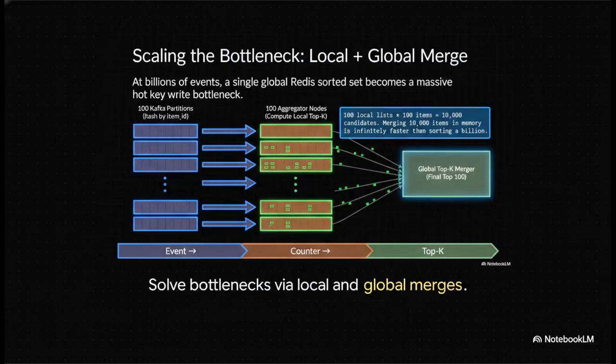The elegant solution is something called a local plus global merge. Instead of writing every single update to one global list, we compute a local top K inside each aggregator node partition first. Let's say we have 100 aggregator nodes processing data. Each node finds its own local top 100 items. Then they periodically flush just those tiny local lists to a global top K merger. Let me tell you, merging 10,000 pre-aggregated candidates in memory is infinitely faster than trying to sort a billion raw events. This pattern right here is the absolute secret to surviving billion-scale traffic.